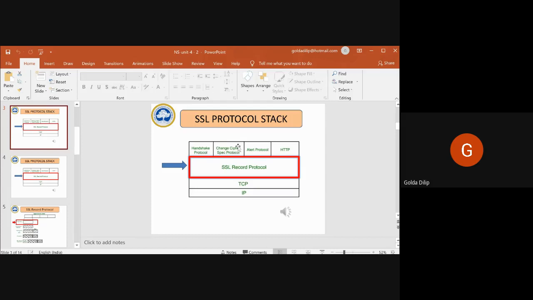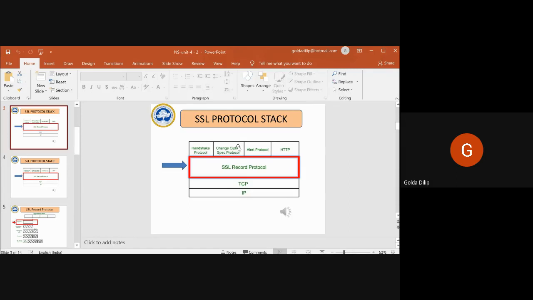Initially it will be in the pending state. A message from this change cipher specification protocol will cause the pending state to be copied into the current state. That will update the cipher suite and ensure that the pending state has become the current state. So it is just a signaling, something very simple.